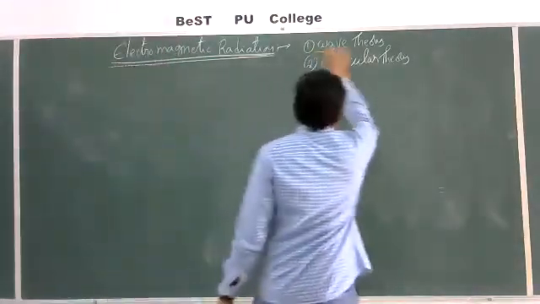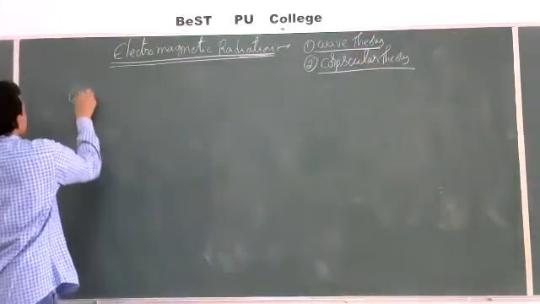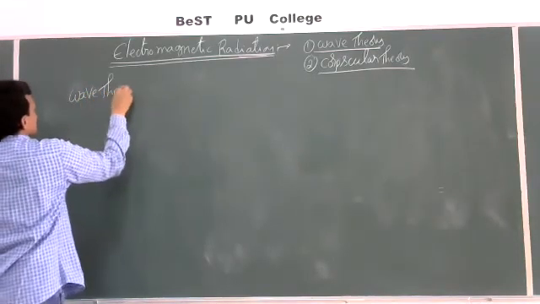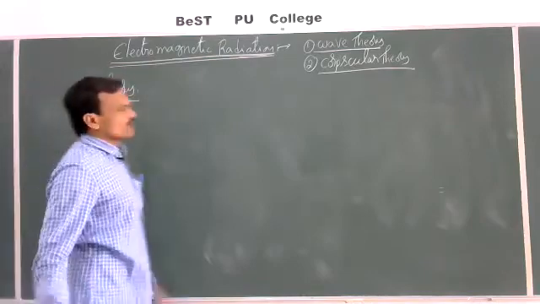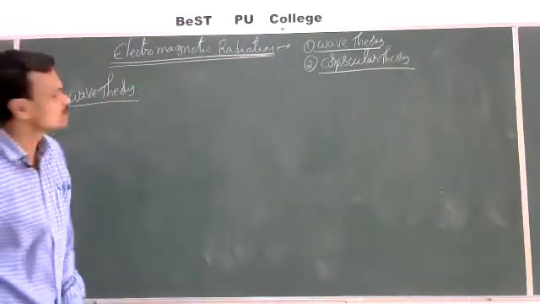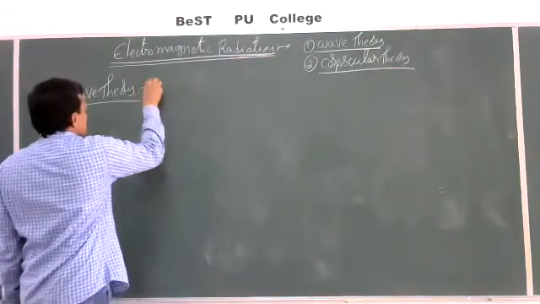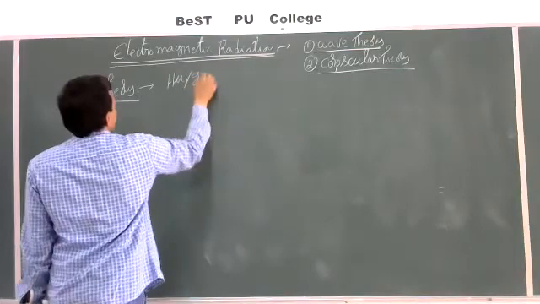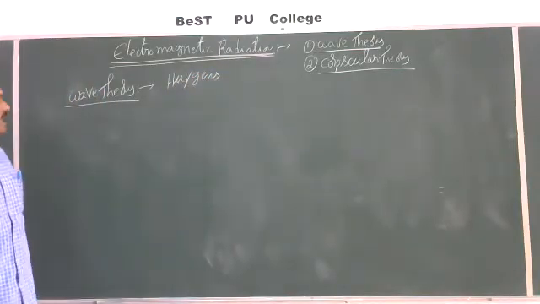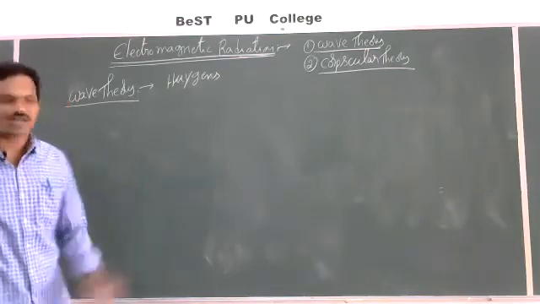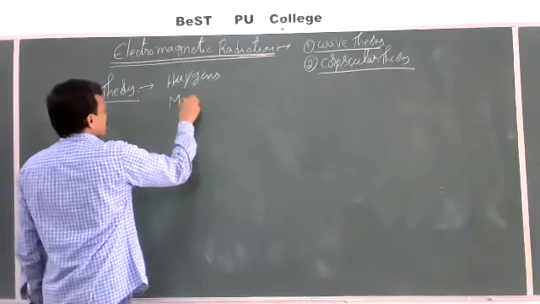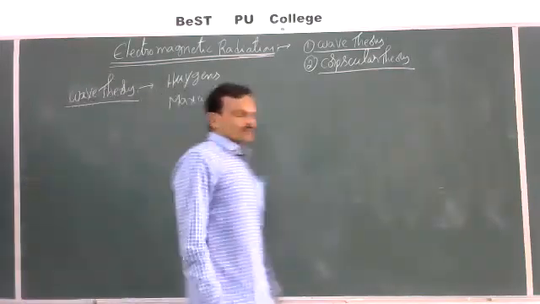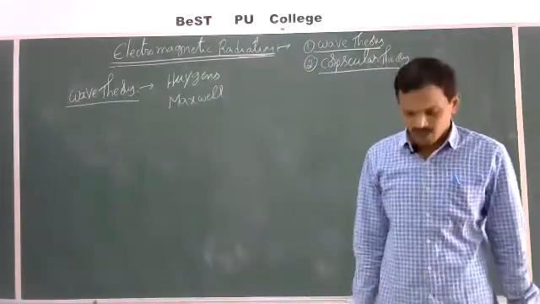Now let us discuss wave theory first. Afterwards, we'll go for quantum theory. The wave theory of electromagnetic radiation, that means the wave nature of electromagnetic radiation, was first proposed by the scientist Huygens, and that was well explained by Maxwell.